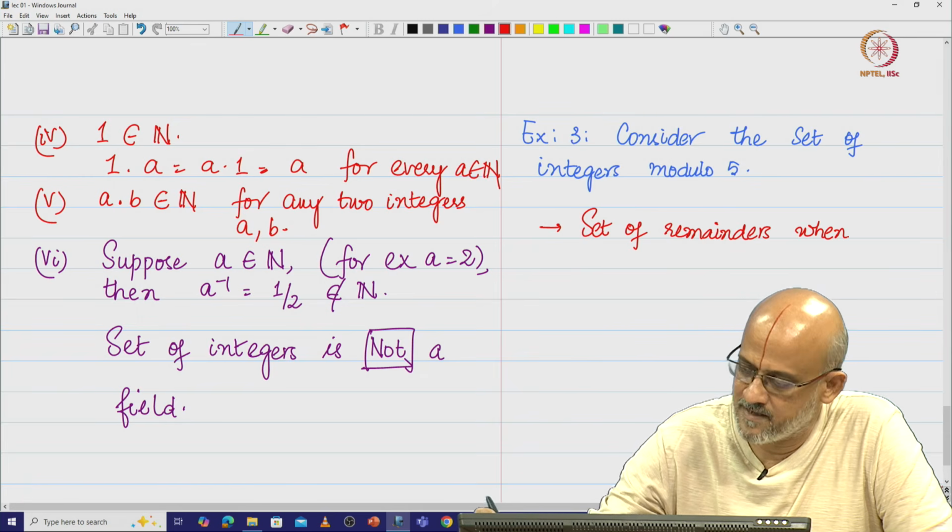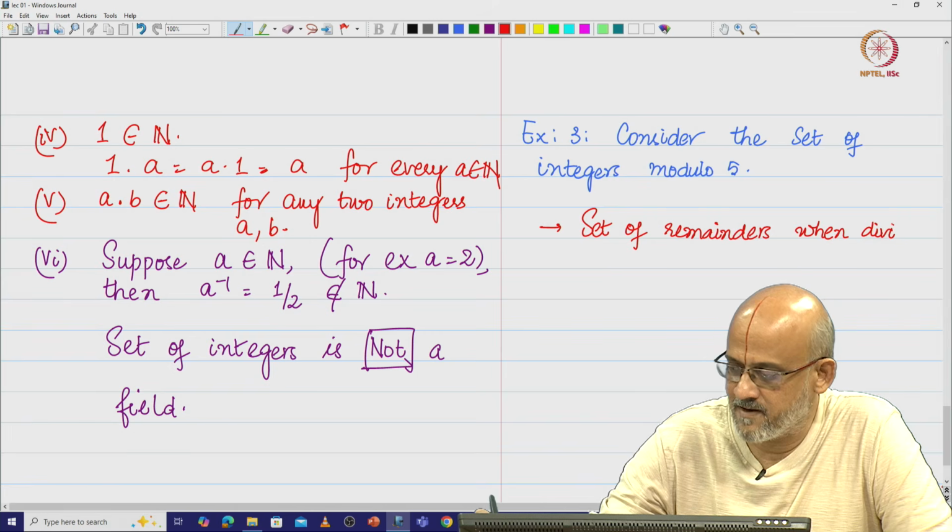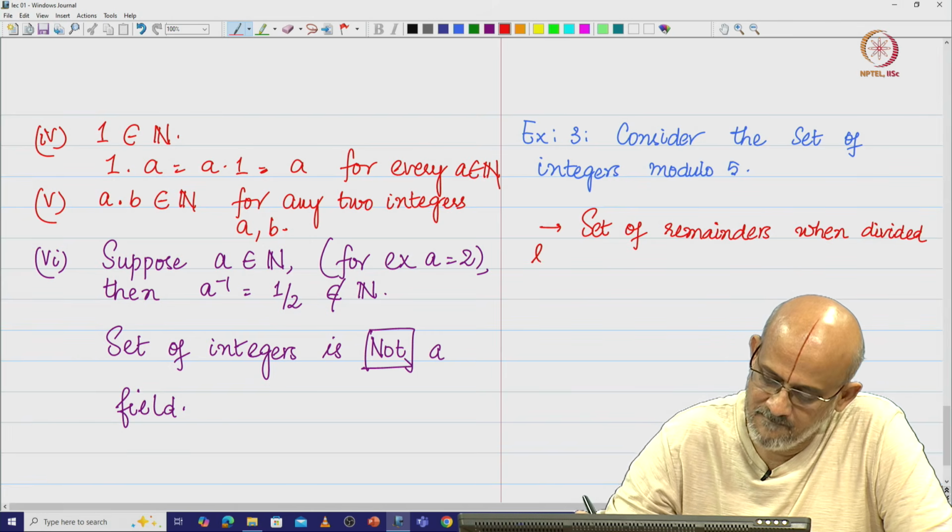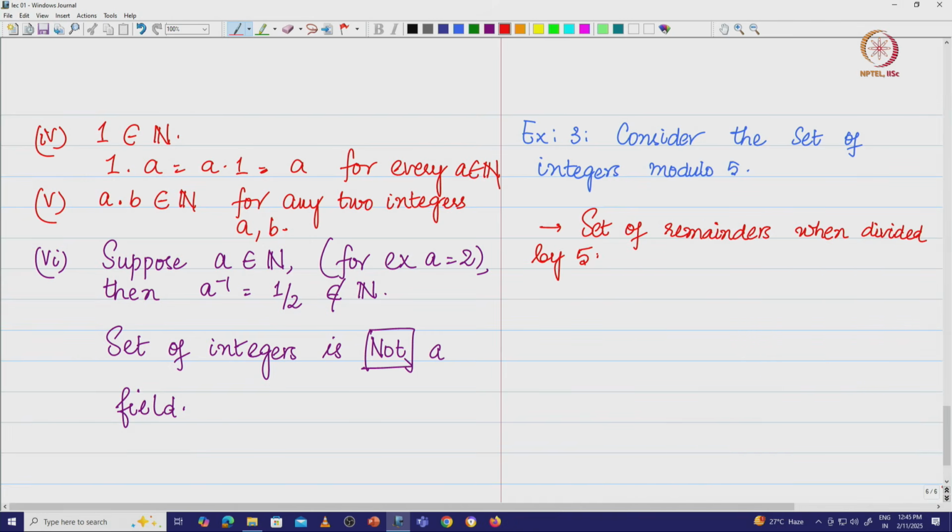When divided by 5, we want to look at this. So, what are the numbers that we can get when we divide by 5 as remainders? Let me call this set R5. I am going to look at R5, which means the set of remainders or integers that you will get when you divide by 5. So, what does this set contain? This set R5 contains these elements 0, 1, 2, 3 and 4.